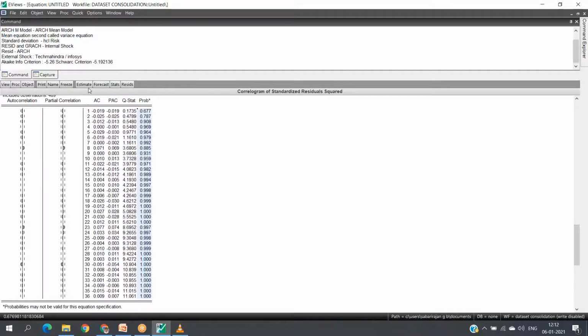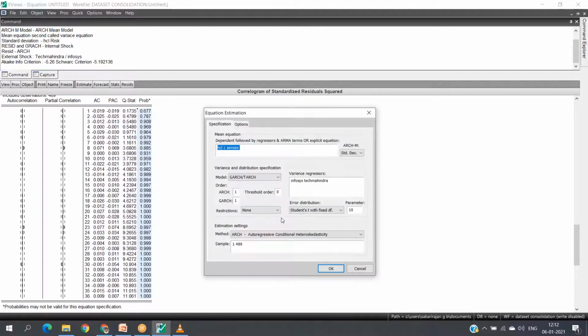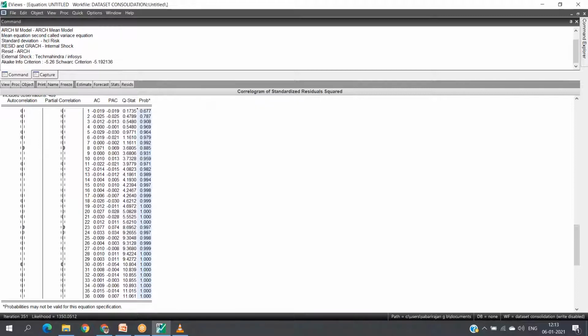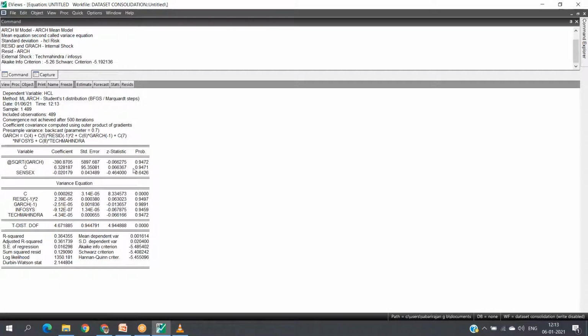Okay. After obtaining the result, again we are estimating our equation with all the same variables, and the error distribution alone we are changing from Student's t with fixed degrees of freedom to Student's t. Now I am executing the model. Now the model gives an interpretation like this. You see the probability p-value is above 5 in all cases, 94, 64, and when it is internal shock to the extent of 94, 98, where external shock from Infosys and Tech Mahindra is almost 95%.